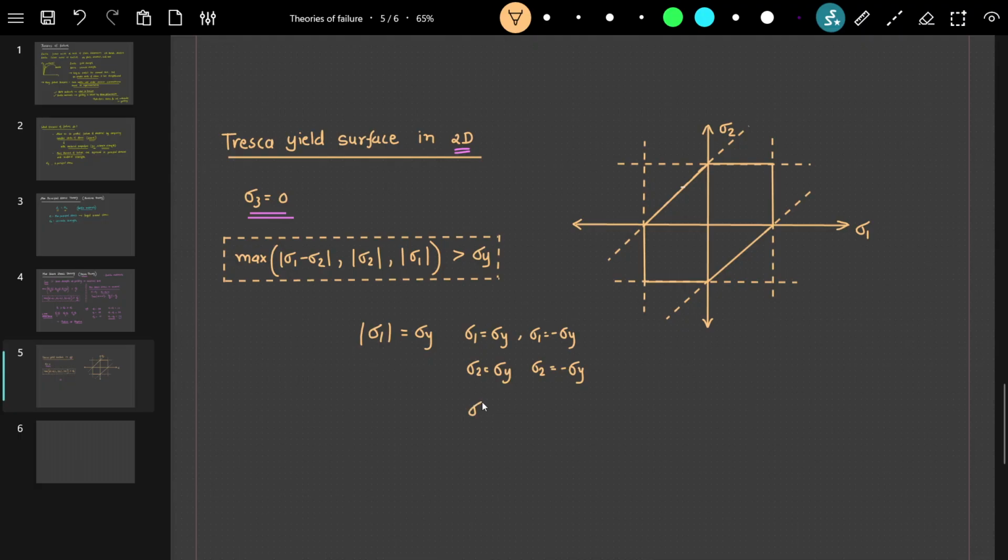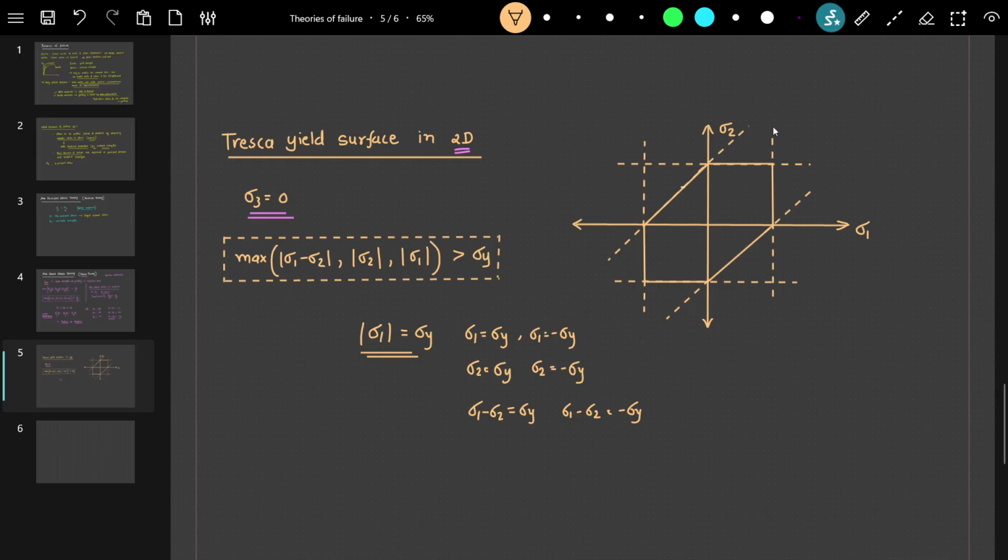Similarly, for this component, sigma 1 minus sigma 2 equal to sigma y, and sigma 1 minus sigma 2 equal to minus sigma y. So we have six lines here.